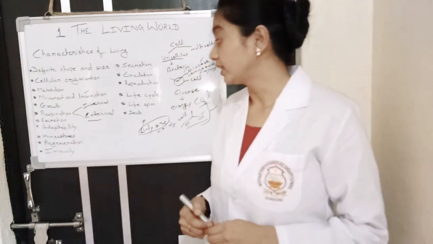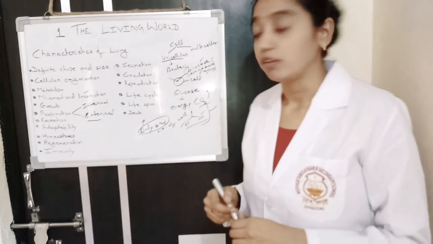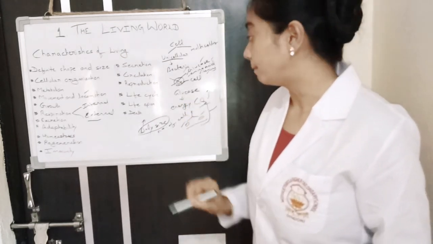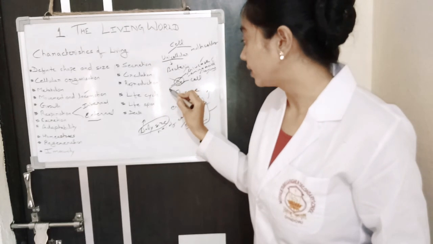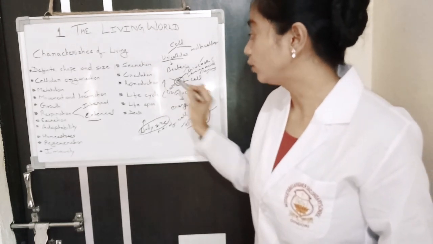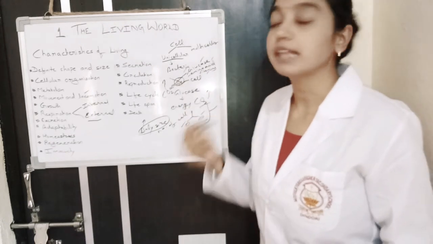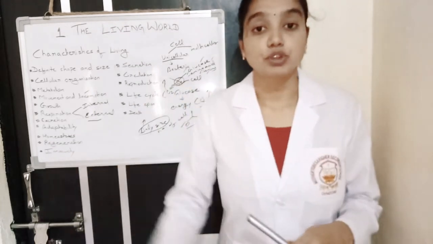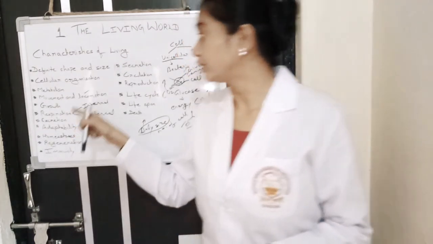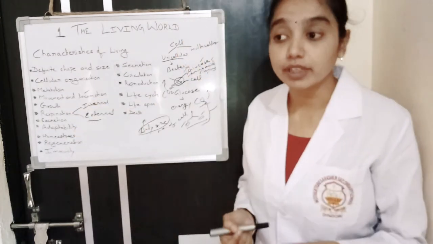Internal respiration is when our cell takes oxygen from the blood and gives carbon dioxide into the blood, and this carbon dioxide goes out through the lungs and the nose to outside in the atmosphere. So this is respiration. It is also a characteristic of living organism.